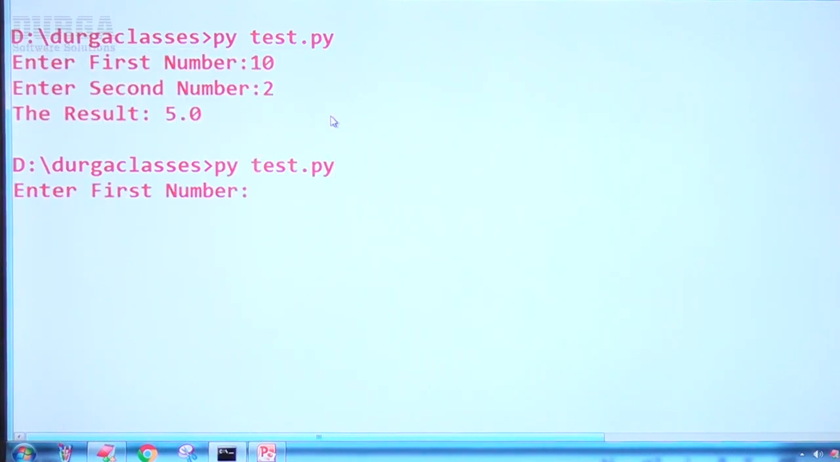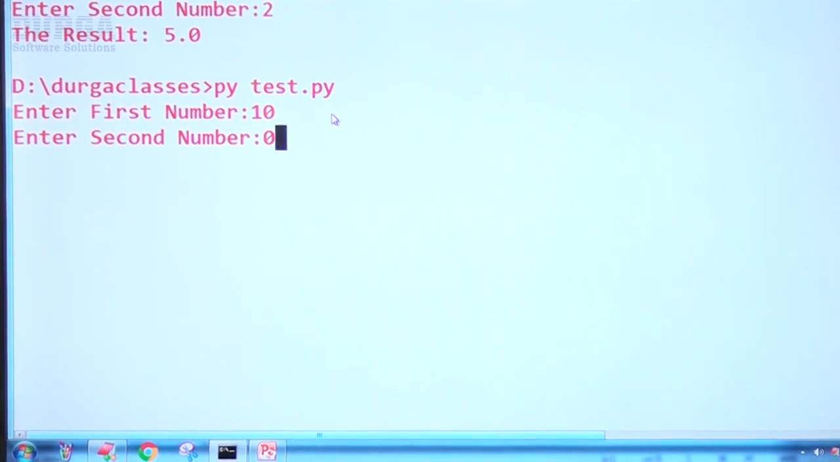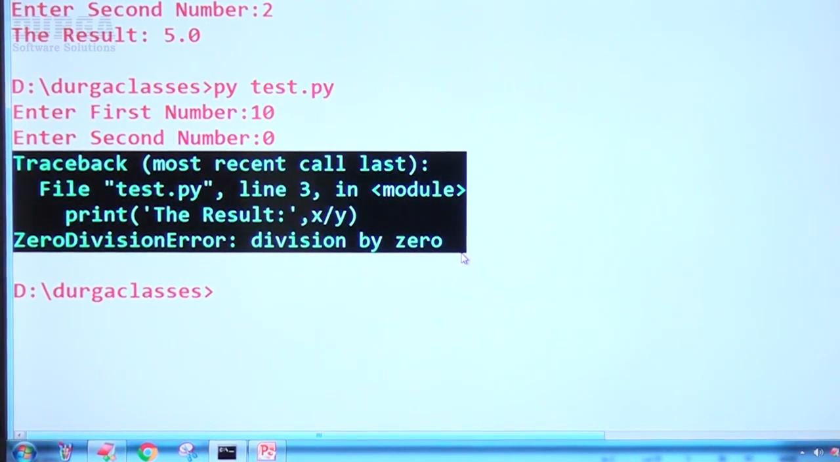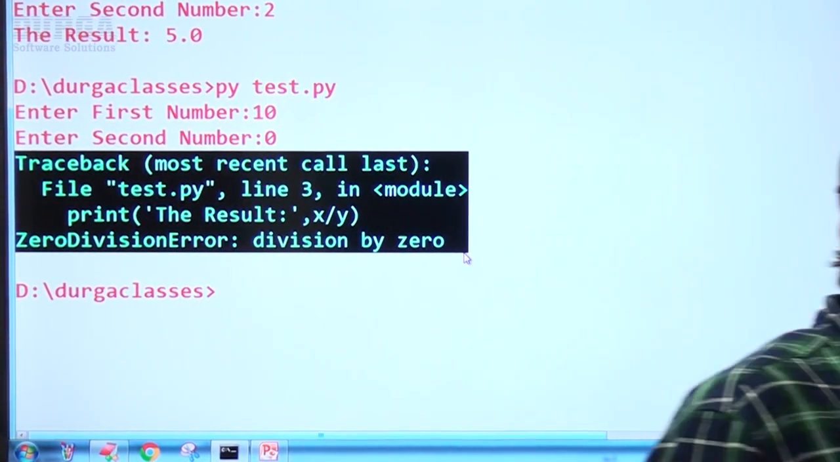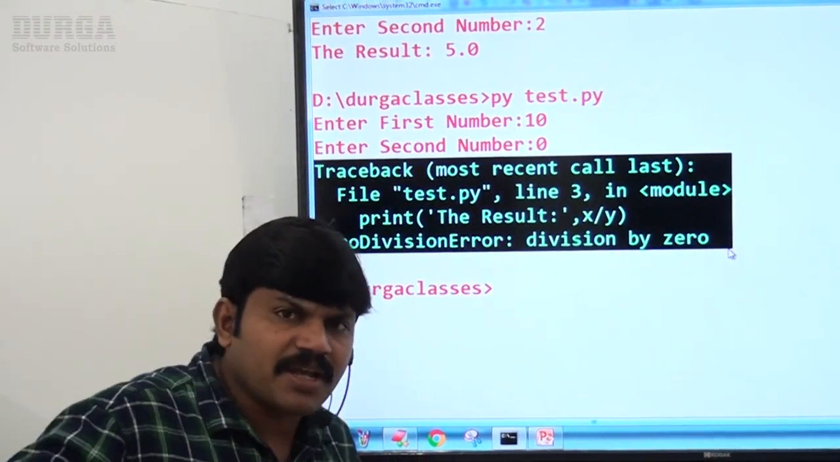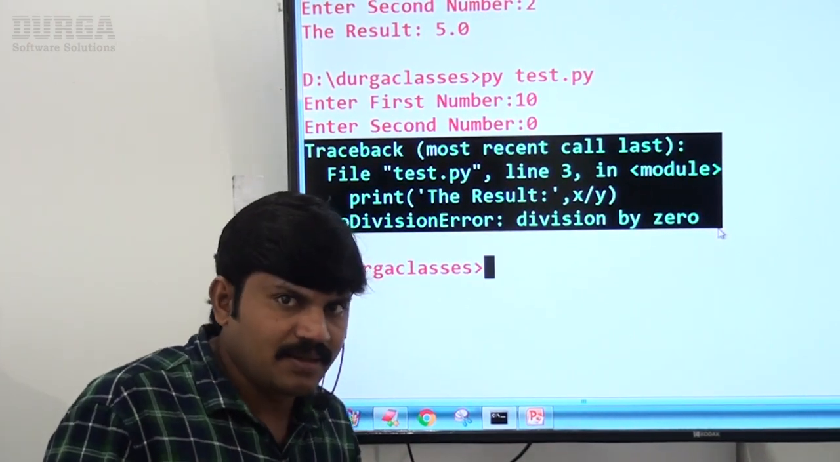Let me run again. Enter first number 10. Enter second number 0. Now observe what happens. Zero division error, division by zero. Now can you please tell, is this zero division error because of a programmer mistake or because of end user input? Respond, friend.